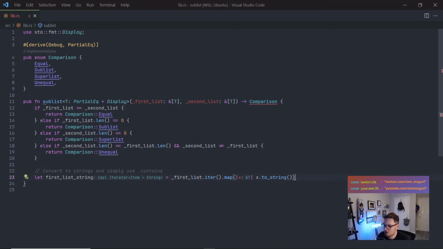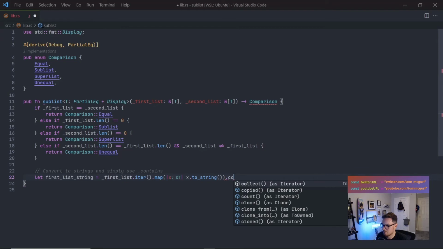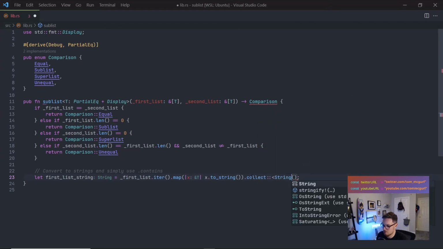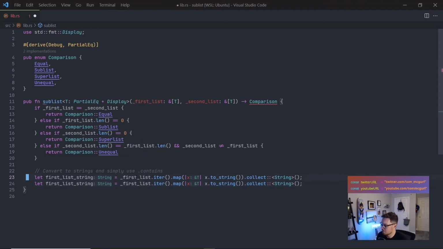And what we now have is an iterator of strings. We just simply need to collect them together, and then you'll have a single string. If we look at the type of this, it should be a string. Oh, it's unknown. Okay, we can fix that. To tell it what type it is, I believe we can basically say that, and now it'll know it's a string. Cool.